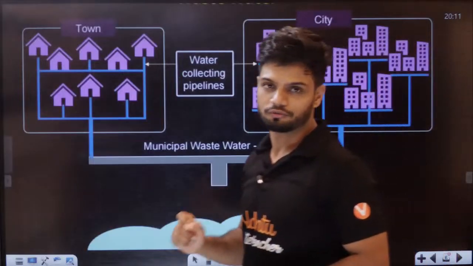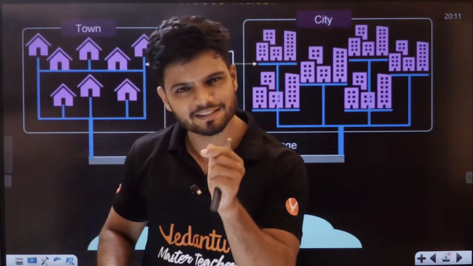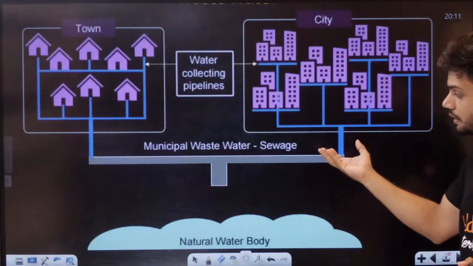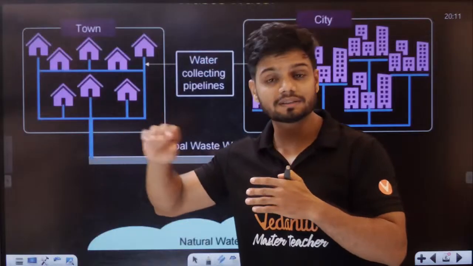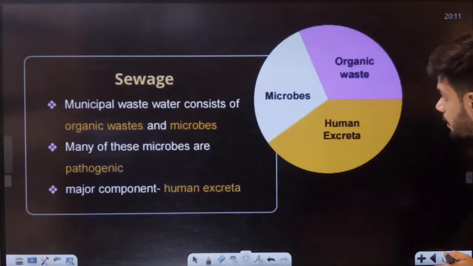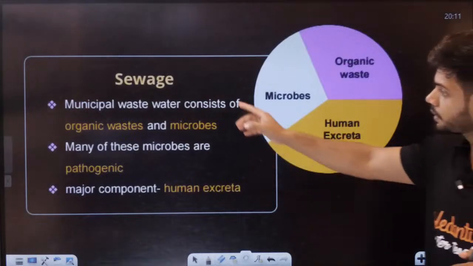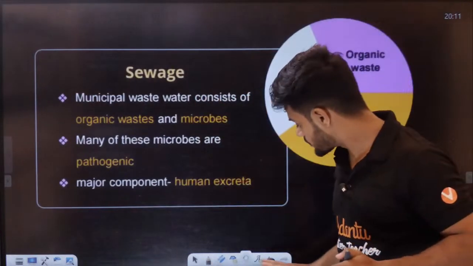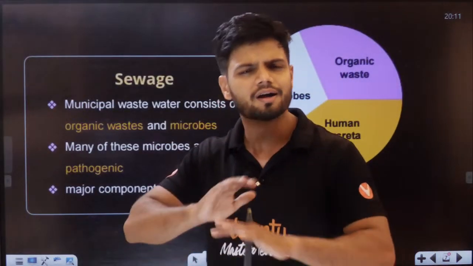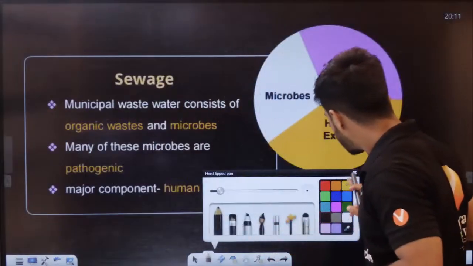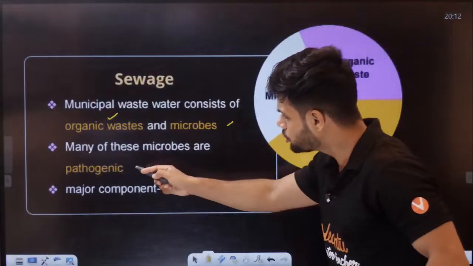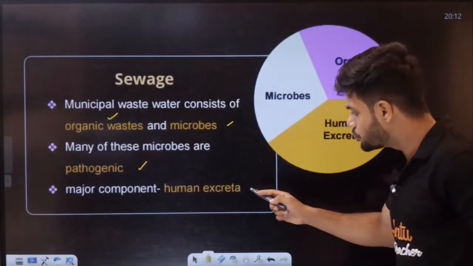Now, tell me, can we directly send the waste from the town or city to a natural water body without any treatment? You should know the meaning of sewage: it is the waste, the human excreta, everything. All of this sewage has organic waste, microbes, a lot of pathogenic bacteria, and human excreta.